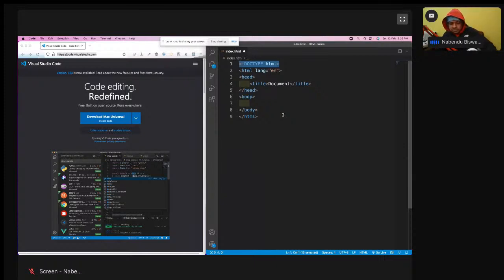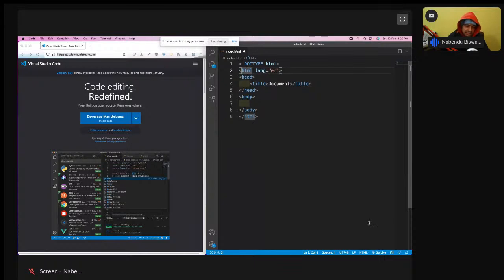And then I have got something known as HTML lang English. Everything starts like this and ends like this. Every tag is starting and ending. So the HTML tag is also starting and ending. Lang is English means the language will be English. There are others like lang fr and all.